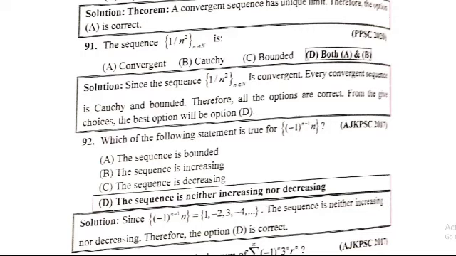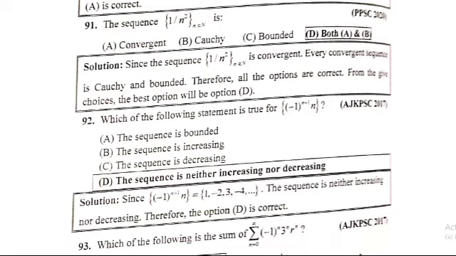Next, put n equal to 2, so (-1)^(2-1) is (-1)^1, equal to minus 1, so minus 1 times 2 is equal to minus 2, and so on. The sequence is neither increasing nor decreasing, so option D is correct.